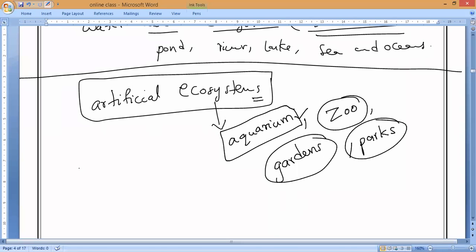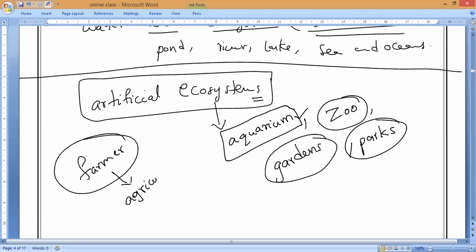For example, if you are a farmer, you are creating every land, you are creating an artificial ecosystem, because in agriculture lands we are cultivating and allowing organisms to grow in the ecosystem. That is why agriculture lands, everything, we used to call artificial ecosystems only.